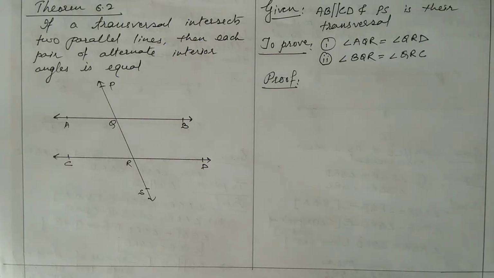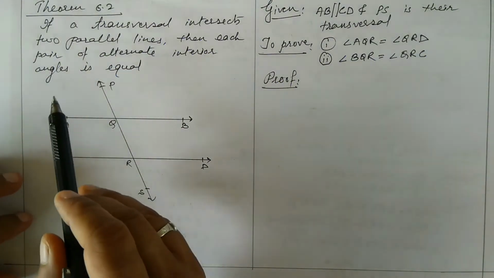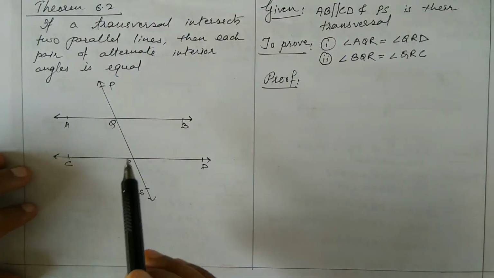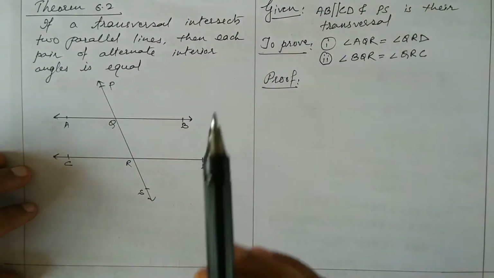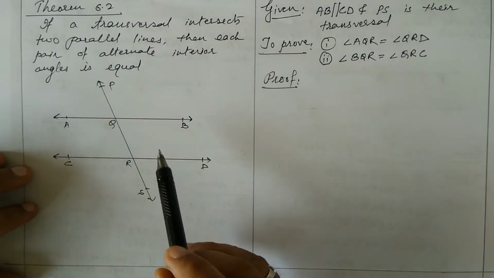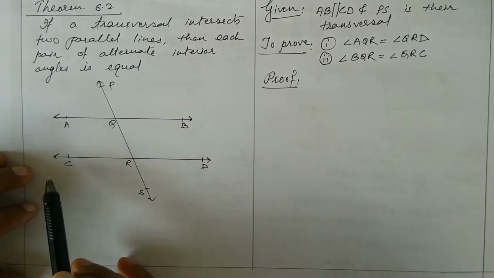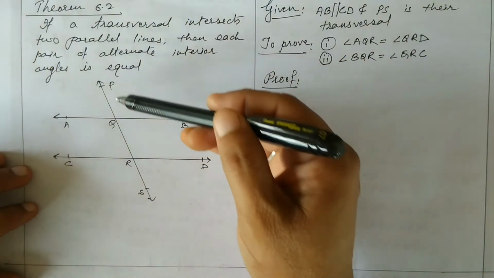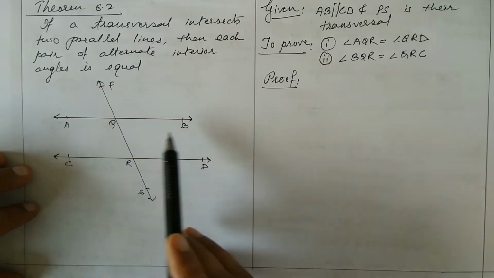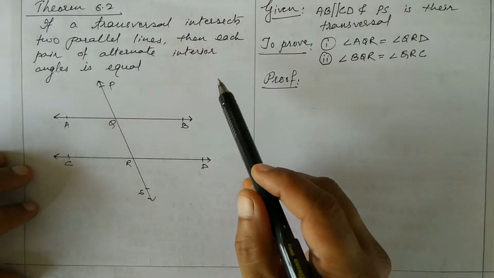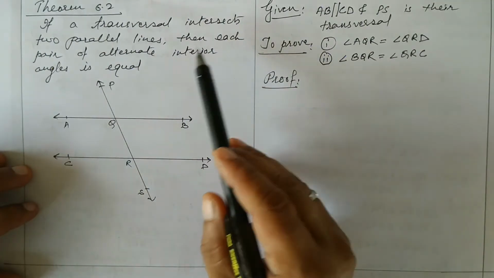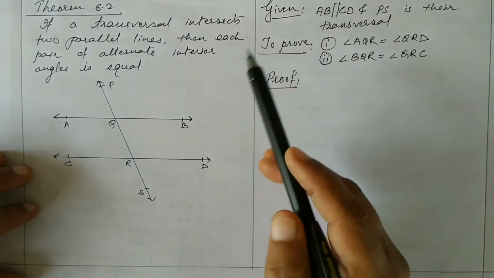Okay, let us see now theorem 6.2. If transversal intersects two parallel lines, then each pair of alternate interior angles is equal. So what is the meaning? AB is parallel to CD and PS is a transversal intersecting AB in point Q and CD in point R. Then what you have to prove? Then each pair of alternate interior angles is equal.